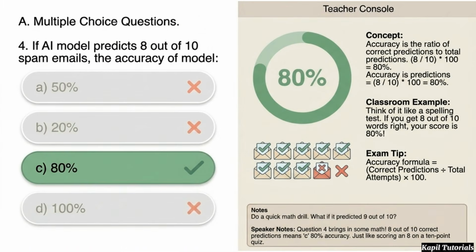For question 4, let's look at some math. If an AI model correctly predicts 8 out of 10 spam emails, its accuracy is 80%. Accuracy is simply the ratio of correct predictions to the total number of attempts.